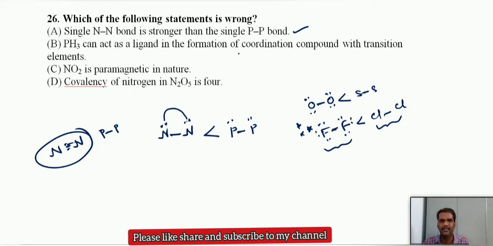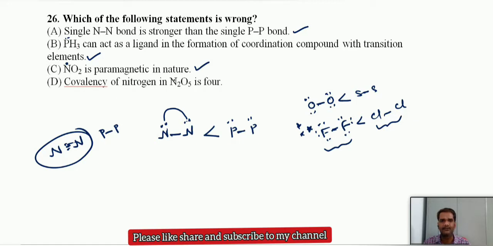PH3 can act as a ligand in the formation of coordination compounds with transition metals. Yes, this is correct. It can act as a ligand due to the presence of a lone pair, and also the presence of vacant d orbitals. It can form pπ-dπ and dπ-dπ bond formations also. And NO2 is paramagnetic in nature. Yes, it has one unpaired electron, hence it is paramagnetic.